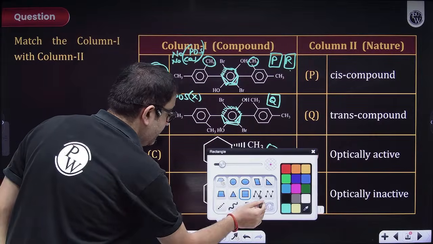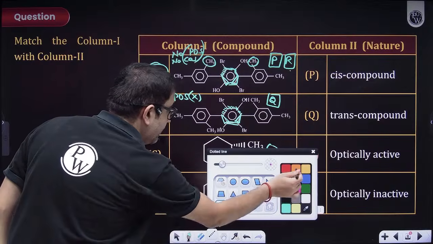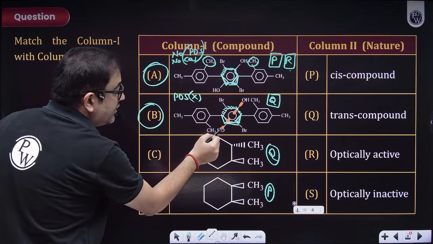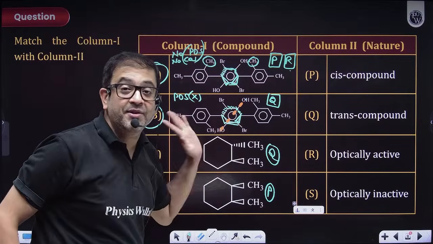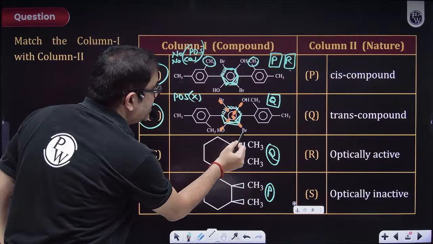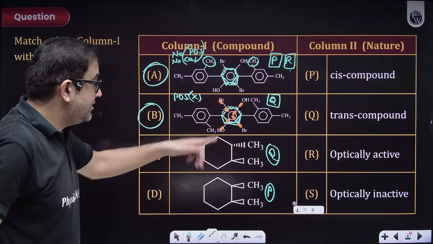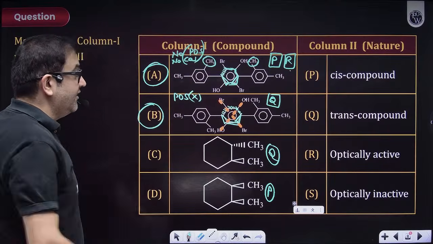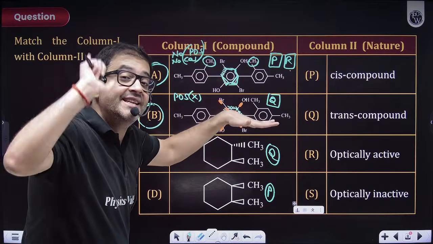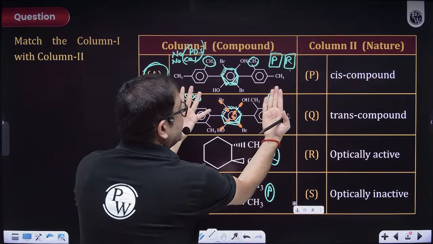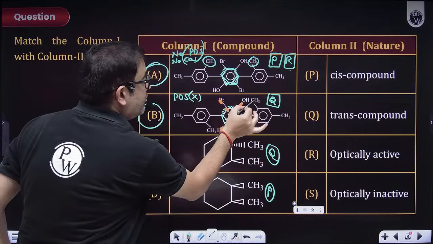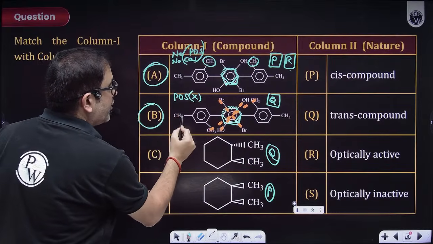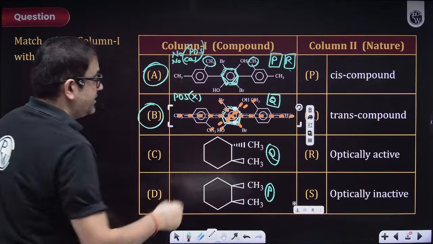Let me make this for you with a dotted line. Sir, moving from one OH to this OH I will meet the same person. Moving from Br to this Br, I will meet the same person. This is along this plane. But sir, I will find a center. Although the planes of these rings are here, if I move from here till here, I will again find a CH3. If I move from here till here, I will again find the same environment.